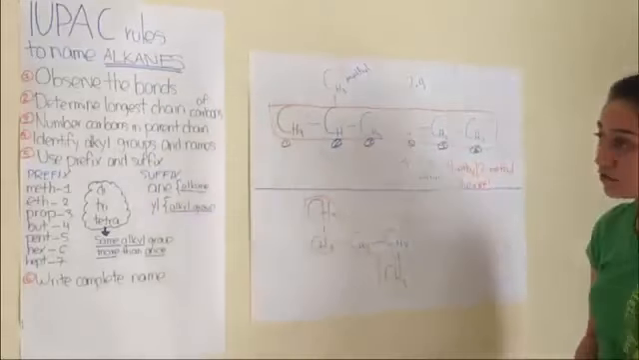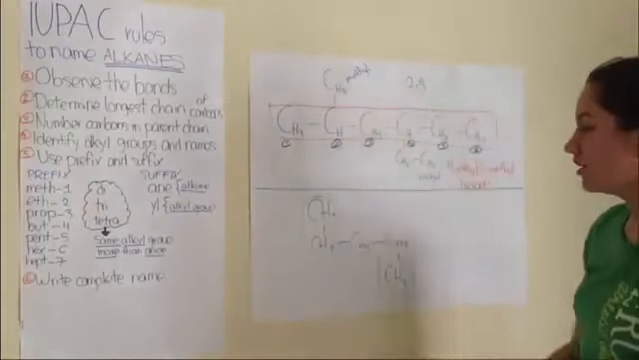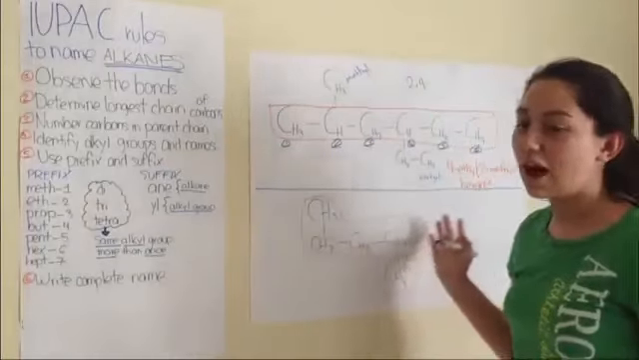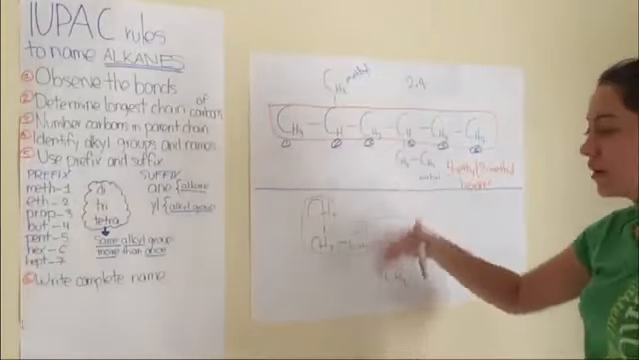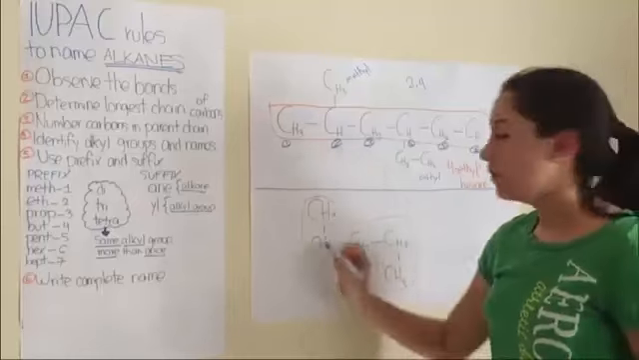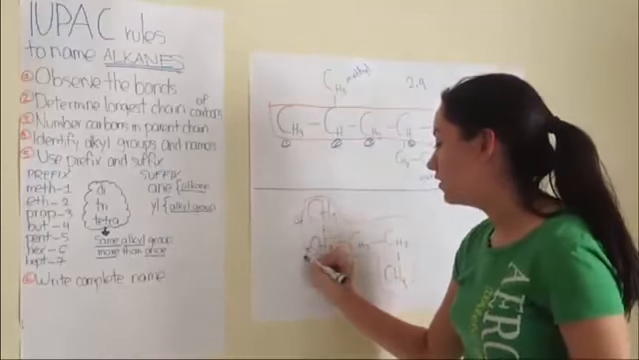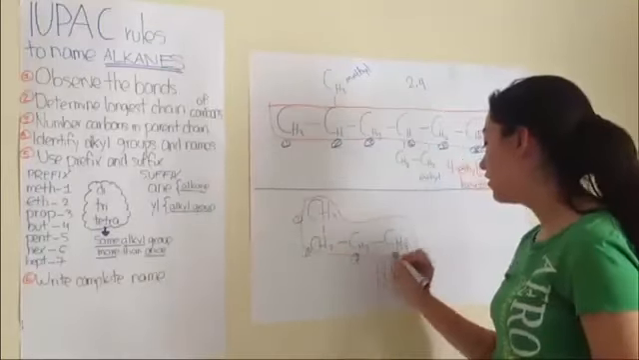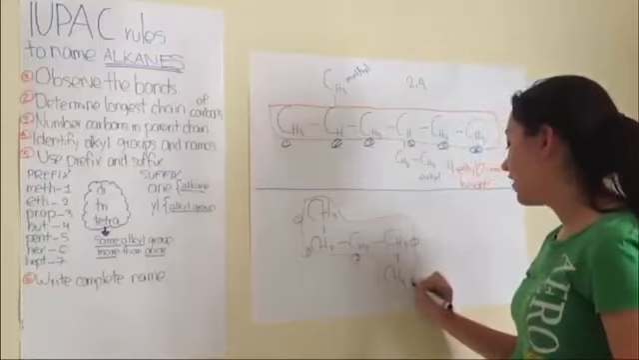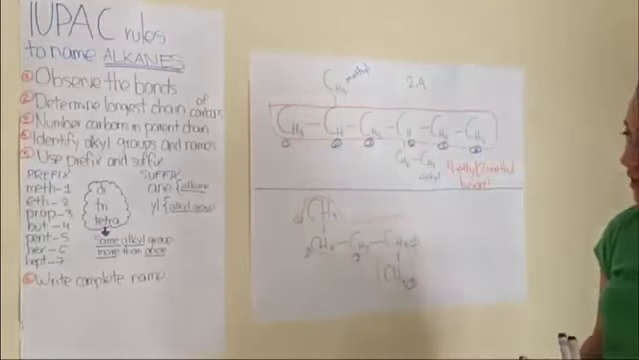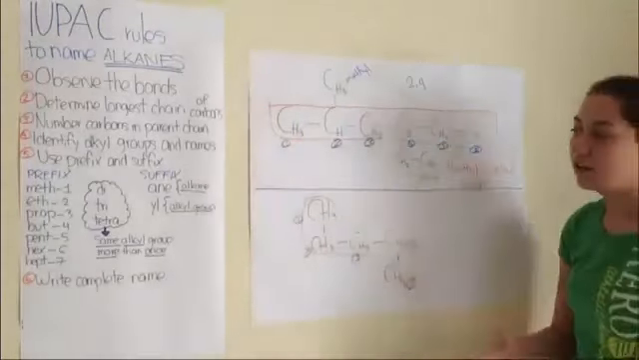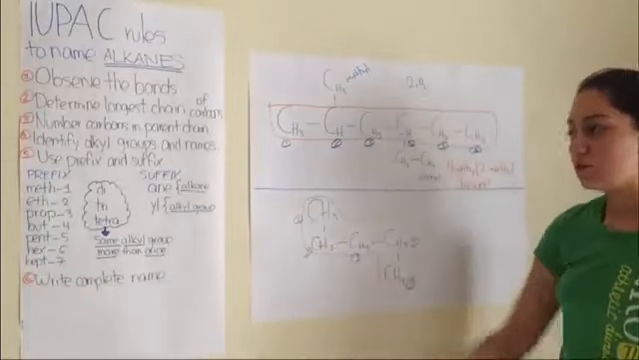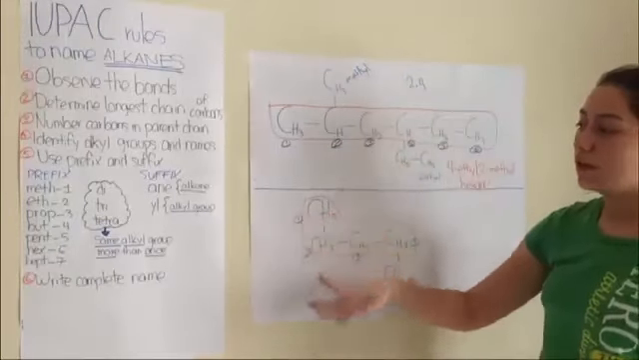Then the next step is to number the carbons in this parent chain. Since there are no alkyl groups, there are no branches, so we can number whichever way we want: 1, 2, 3, 4, and 5. The next step is to identify alkyl groups. We don't have any alkyl groups, so we're just going to skip this step and go to the next one.